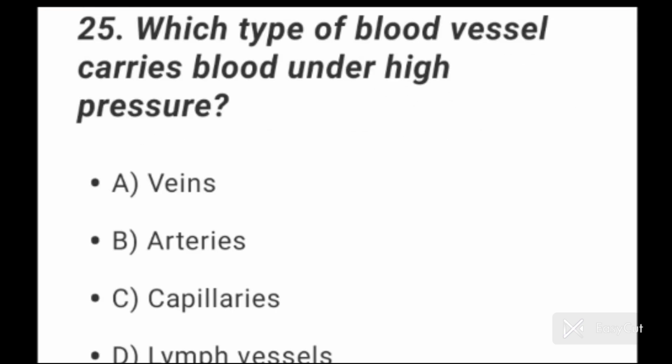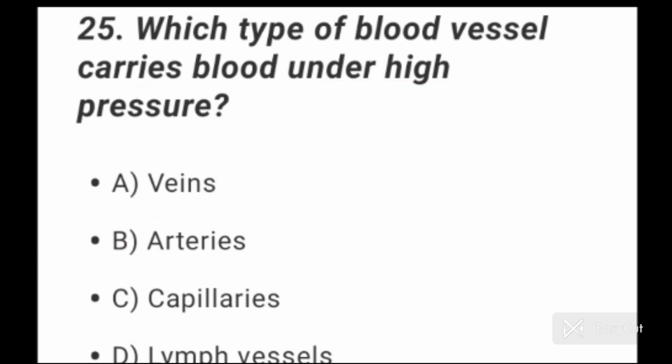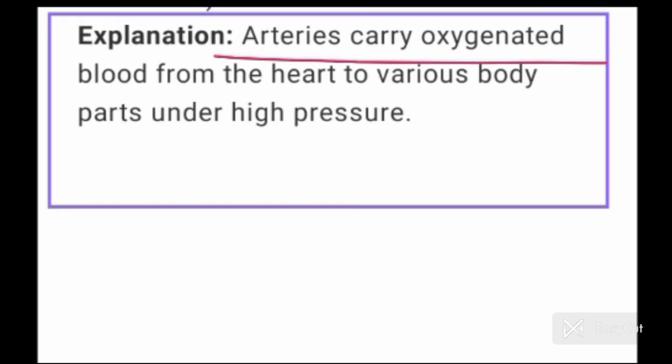Question number 25. Which type of blood vessel carries blood under high pressure? So option B is correct here because arteries carry blood under high pressure. Arteries carry oxygenated blood from the heart to various body parts under high pressure.